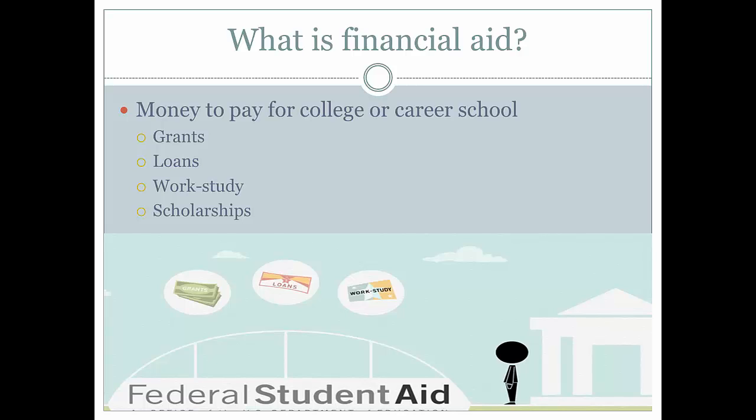Now you may be asking yourself a basic question. What is financial aid? Financial aid is money for educational expenses for a college or a career school. This money can come in several different forms: grants, loans, work study, and scholarships. Grants do not need to be repaid. They are often called gift aid.